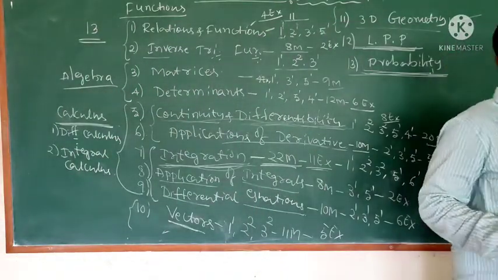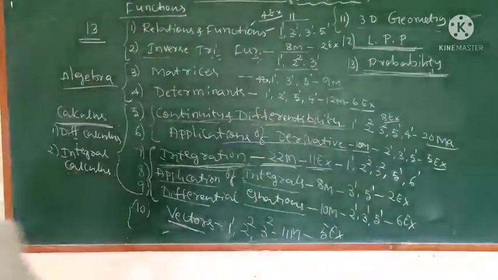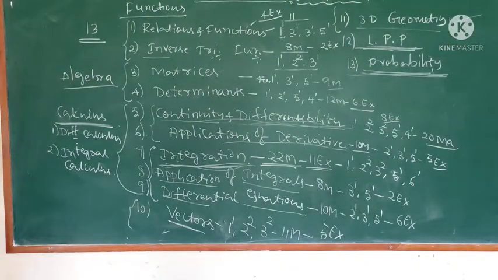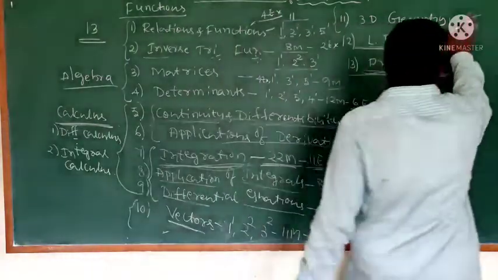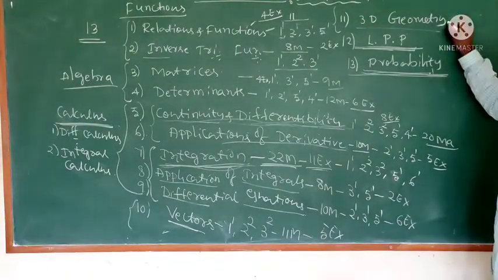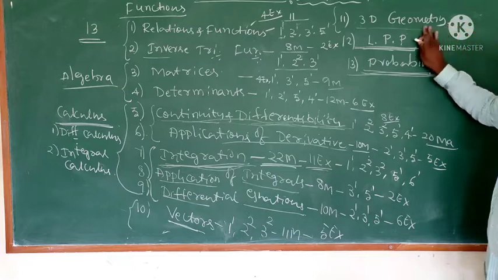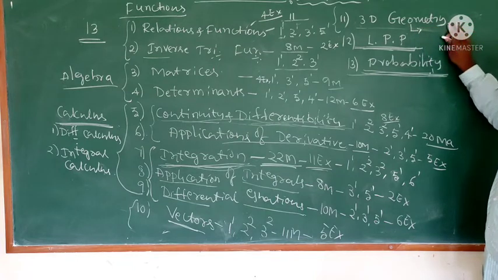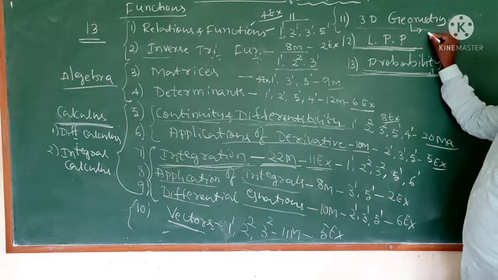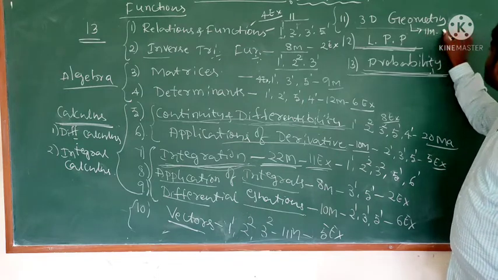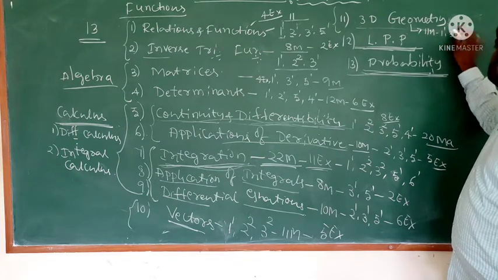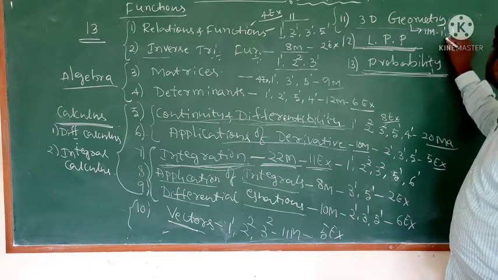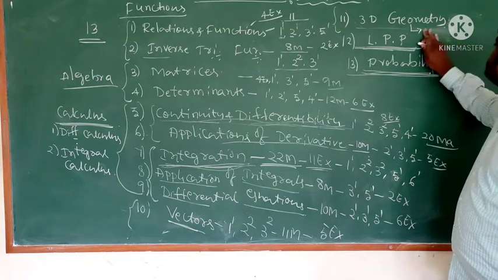Next, come to 3D geometry. So this is 11 marks: 1 mark 1, 2 marks 1, 5 marks 1.